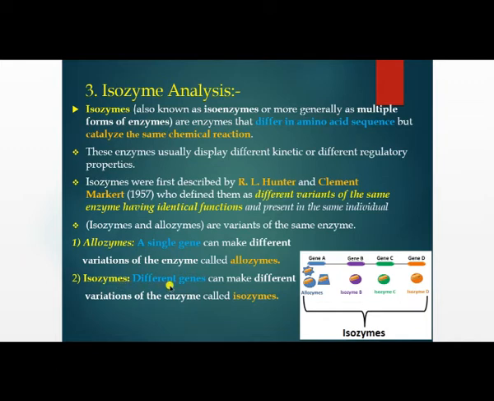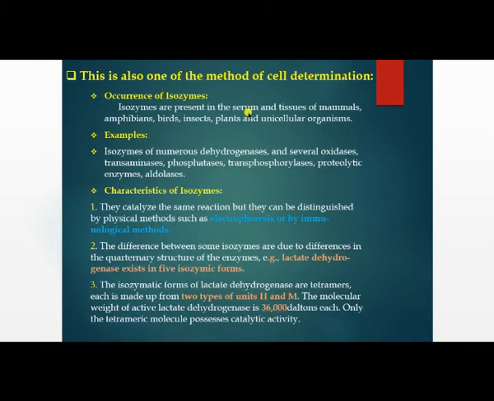Next is isoenzymes. Here, different genes can make different variations of the enzyme, called isoenzymes. See in this picture, gene B is responsible for forming isoenzyme B, gene C is responsible for forming isoenzyme C, and gene D is responsible for isoenzyme D. The genes are different, and they form different variations or different structures of the same enzyme. So what is it called? Isoenzymes.